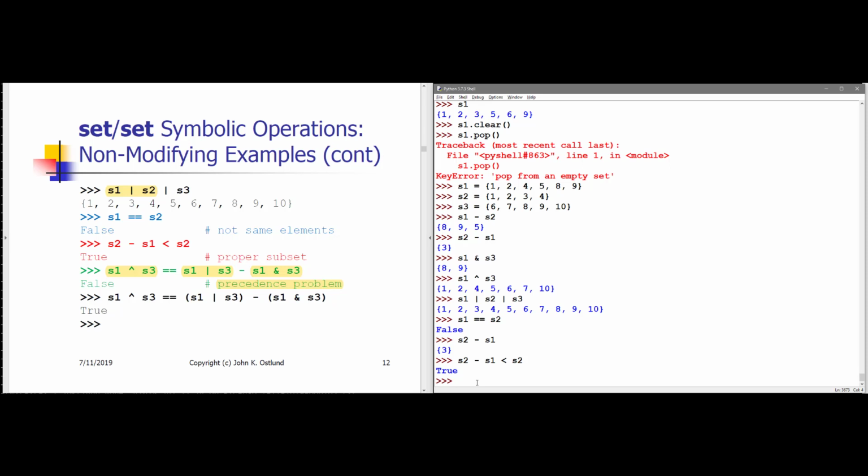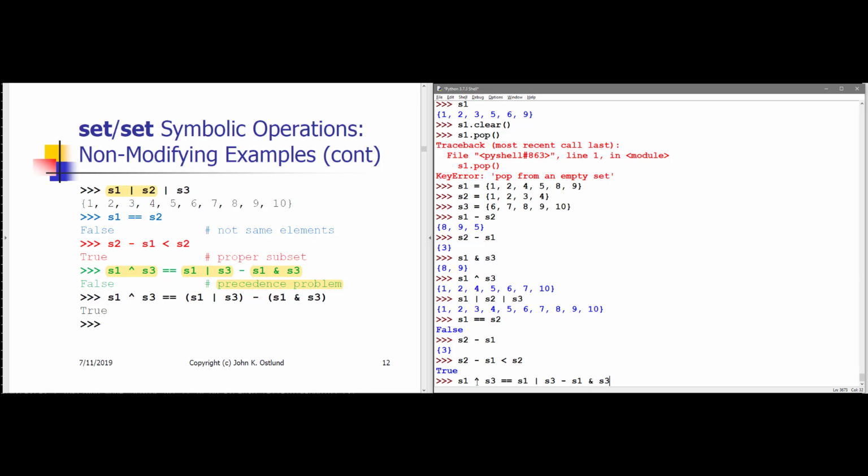All right, so let me type this out. S1 exclusive or S3, whether that's equal to S1 union S3 minus S1 intersect S3.